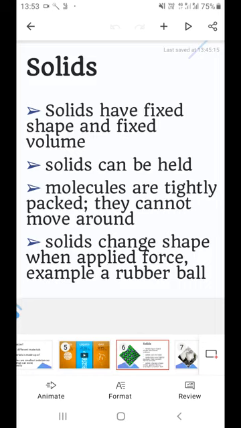A perfect example on this slide is a rubber ball. While playing cricket, if you press a rubber ball hard, for a time being it changes its shape, but it comes back to the original one. That means when force is applied on a few solids, they may change shape. But that does not change the fact that solids have a fixed shape and a fixed volume. Right?